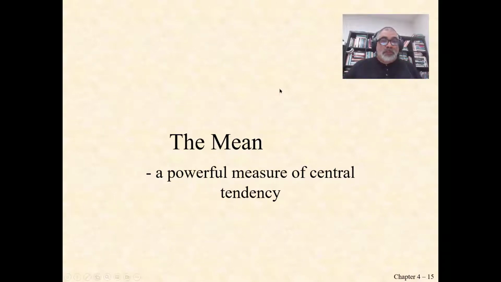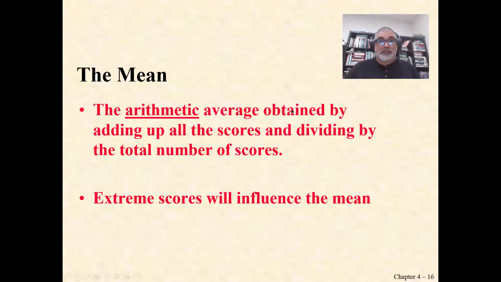Okay, this part of the lecture will focus on the mean, a very powerful measure of central tendency. The mean is the arithmetic average obtained by adding up all the scores and dividing by the total number of scores. We all call this the average.